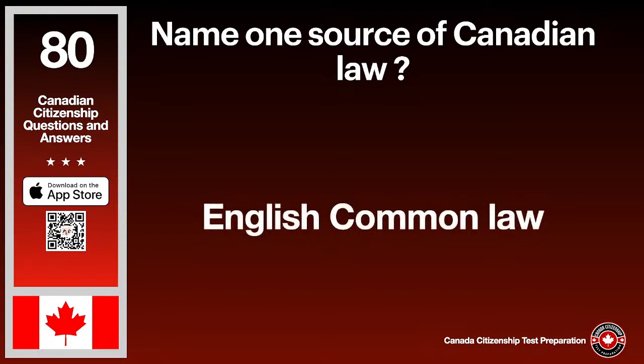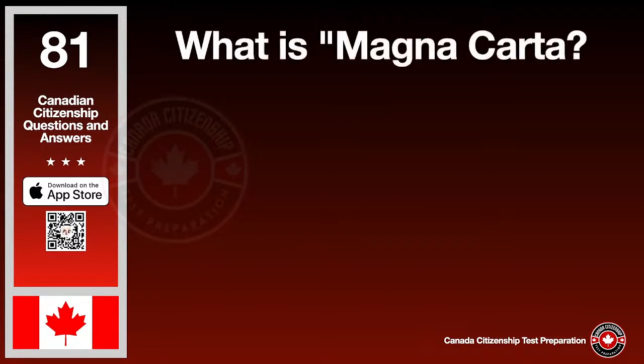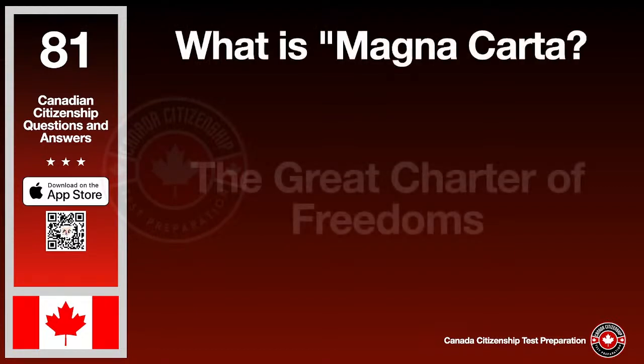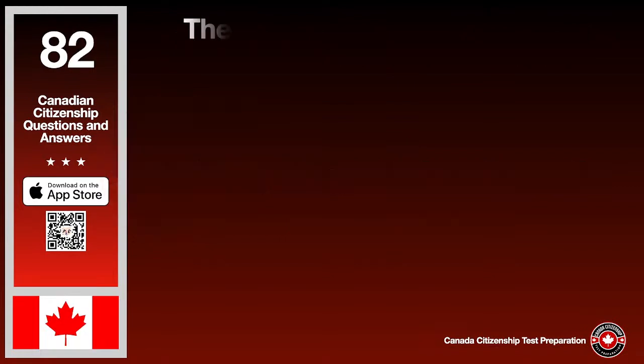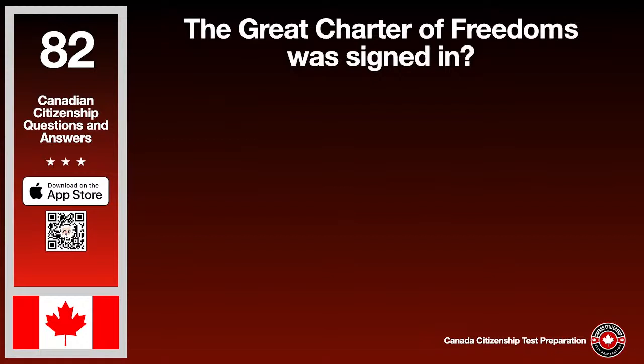Name one source of Canadian law. The answer is English common law. What is Magna Carta? The answer is the Great Charter of Freedoms. The Great Charter of Freedoms was signed in? The answer is England.